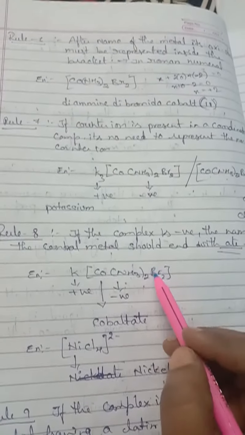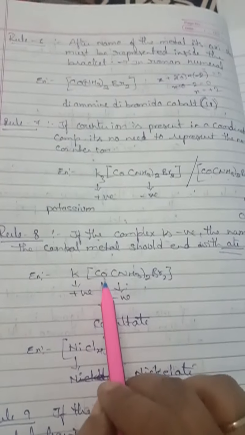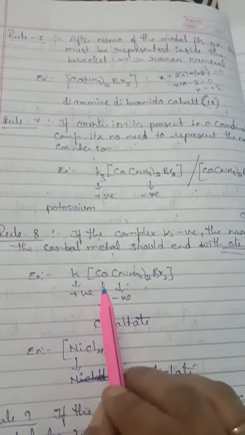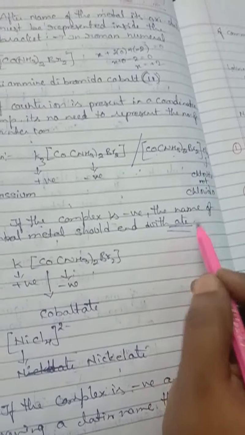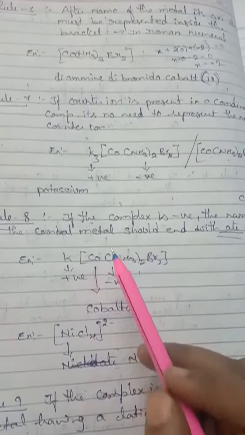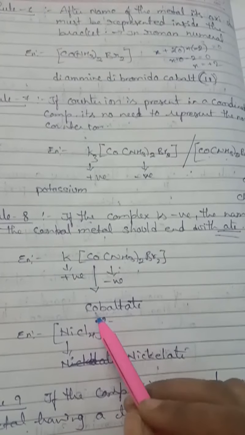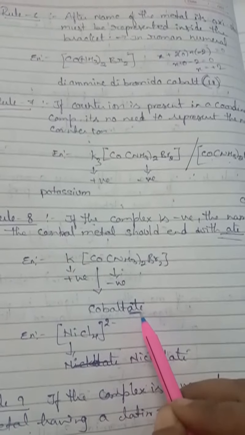So the whole complex will be negative. In such cases, when writing the name, you have to write ate at the end of the metal name. So this is cobalt. In place of cobalt, what are you going to write? Cobaltate. So ate we have added.